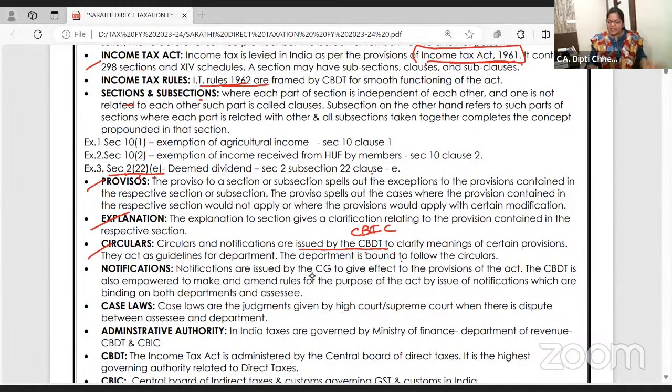So CBDT is the highest authority helping govern this Income Tax Act in India. It has a council, members, a chairman, and a whole hierarchy. CBDT issues guidelines, circulars, to clarify things, like "on this point, make this change." These are binding on the department. Then there are notifications. Notifications are issued by the central government, and the CBDT is also empowered to make and amend rules for the purpose of the act. These are applicable to both.